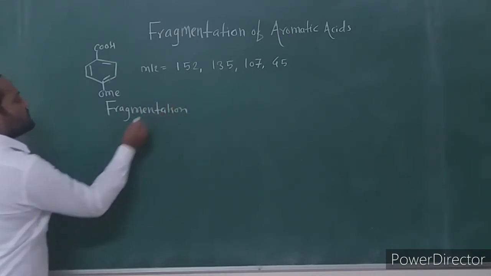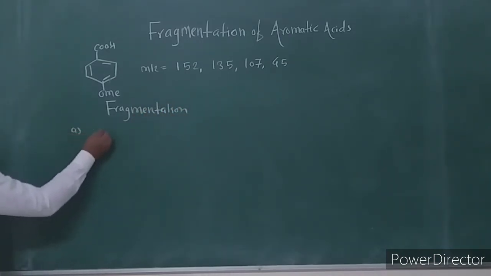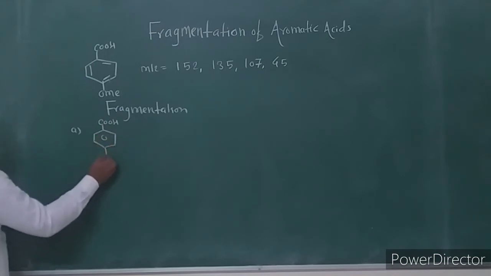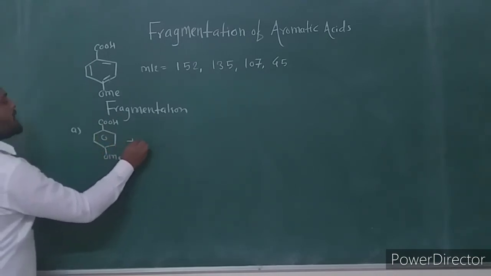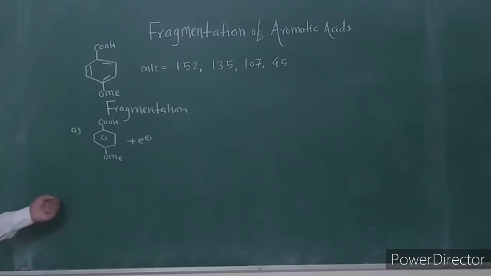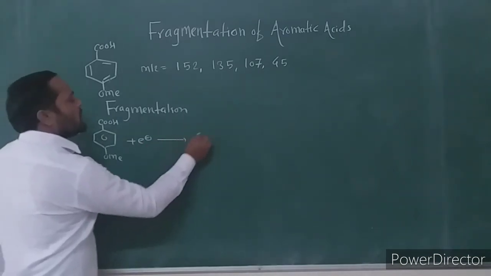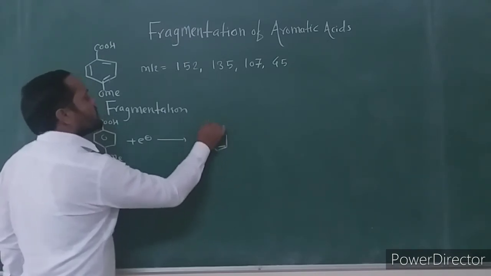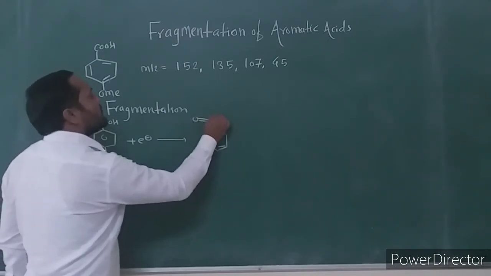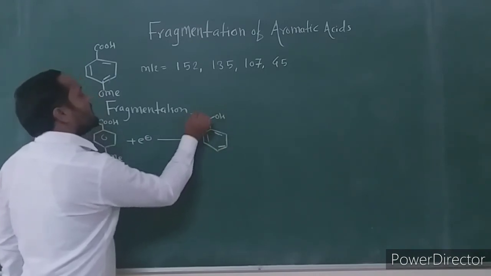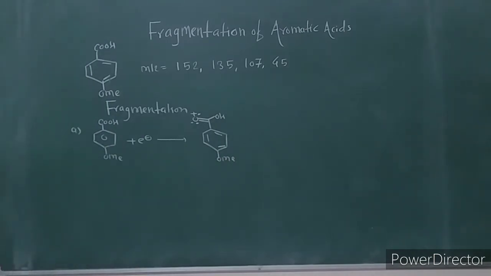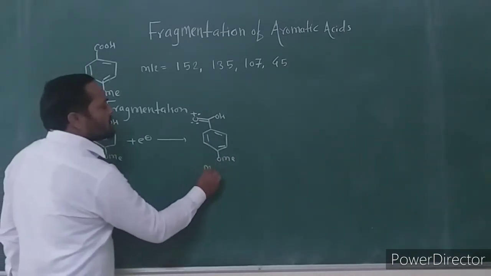First, the formation of the molecular ion. This para-methoxybenzoic acid undergoes electron ionization, and this molecular ion is formed. This molecular ion is formed at mass to charge ratio.